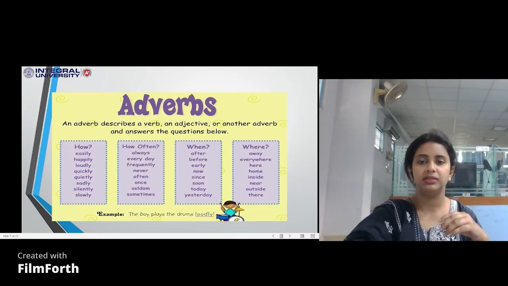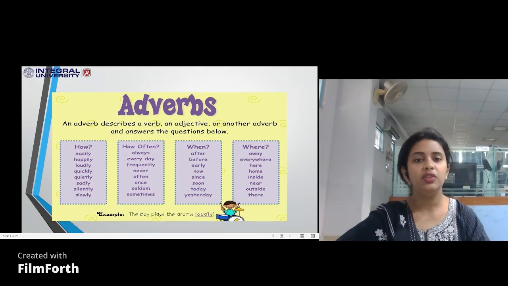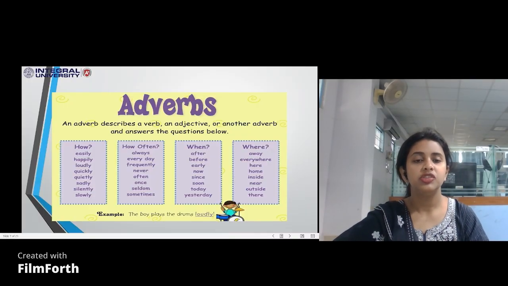This is how we classify adverbs in different ways. An adverb will describe a verb, it will also describe an adjective, and it may also describe another adverb.